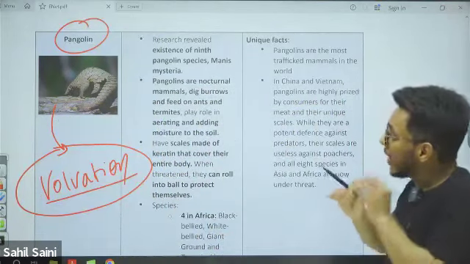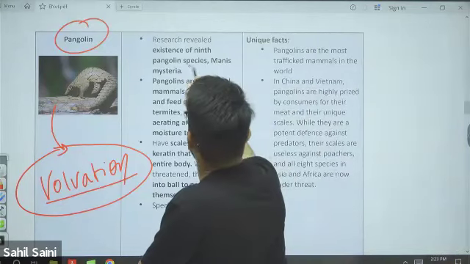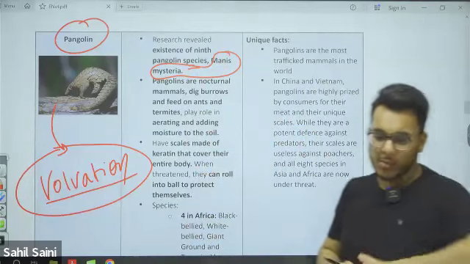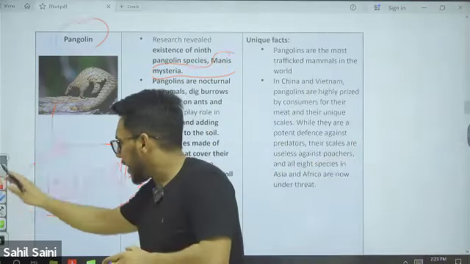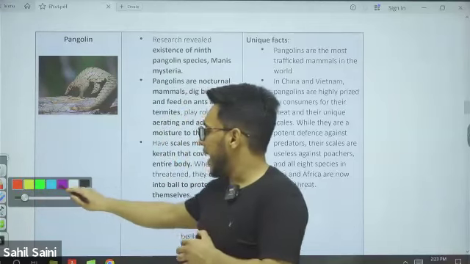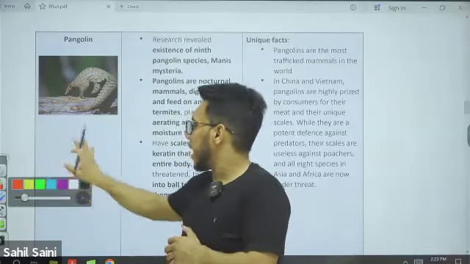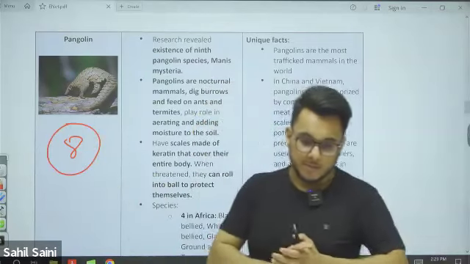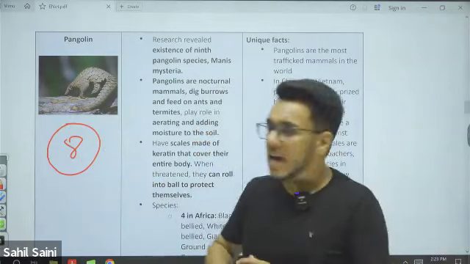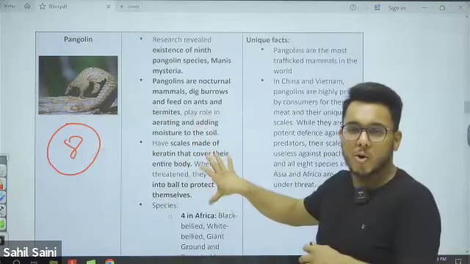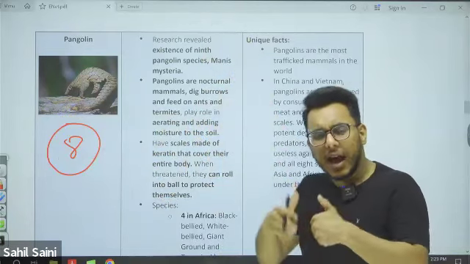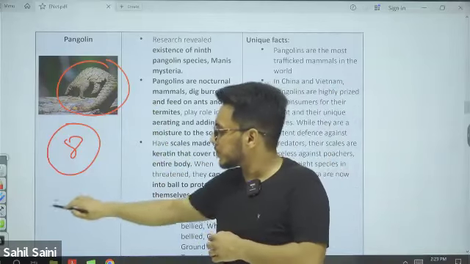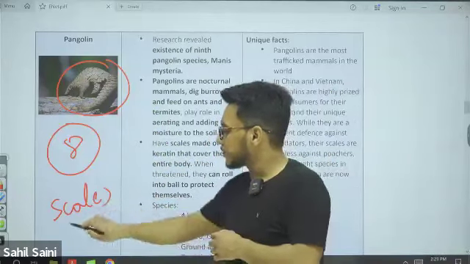Now, recently, a pangolin species, Manis mysteria, was found. Let me explain this in very easy words. Up till now, we have 8 species of pangolin in the world. How do you identify that this pangolin is different from that one? We understand that they belong to a different species by seeing the pattern of their scales.